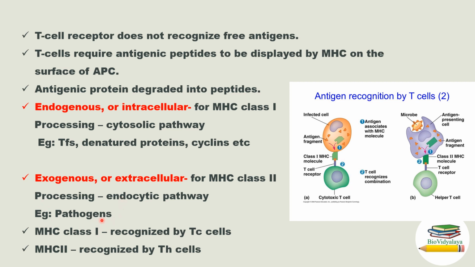Antigen presenting cells will phagocytose extracellular pathogen. After that they will process that pathogen by the endocytic pathway, and after that will present the antigens on MHC class 2. MHC class 1 are recognized by TC cells and MHC class 2 are recognized by TH cells.